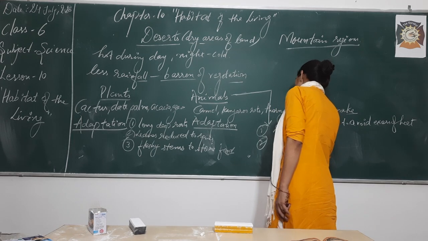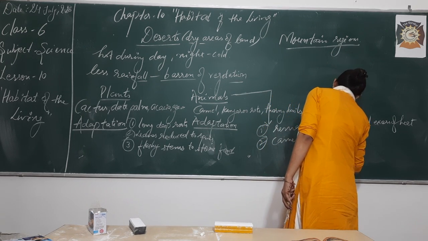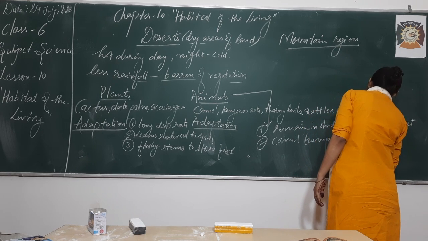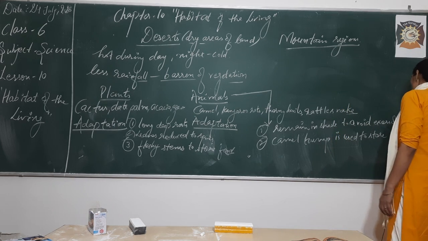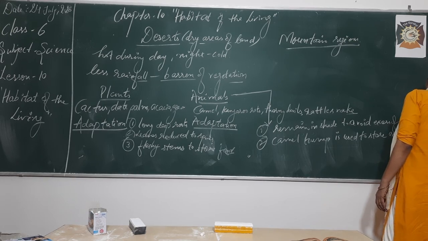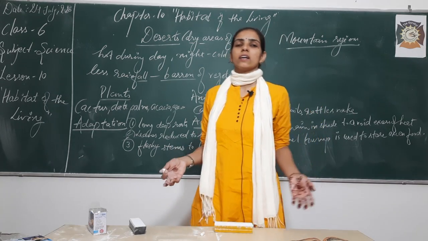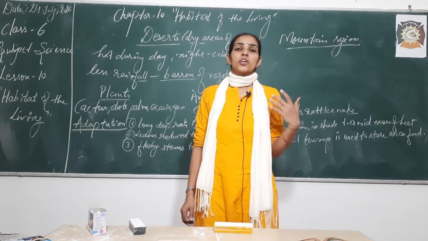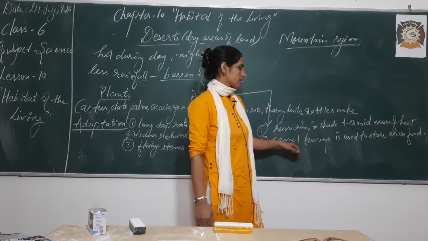Next, for example, camel. The camel hump is used to store excess food. Later on, when it is deprived of food outside, it is not getting much food outside, it actually uses that fat which is stored in its hump.